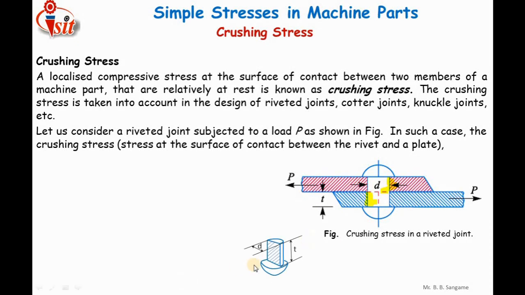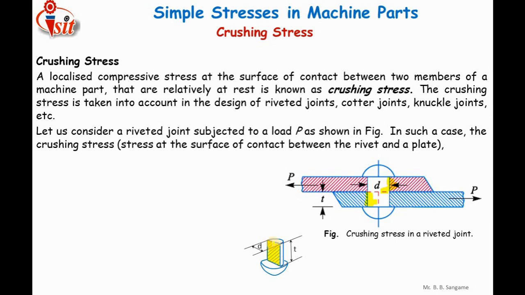Okay, so this is the figure here. Here you can see this is the thickness of the plate. This is the lower part of the rivet which is contained inside the lower plate, and this is the diameter, the maximum diameter. Actually, this is the maximum area along which the shear is going to happen. Okay, so let me highlight this. So this is the area under crushing.